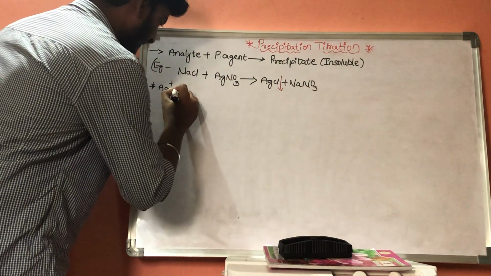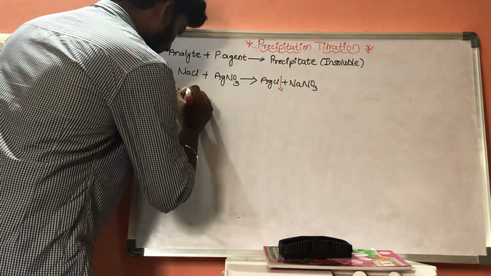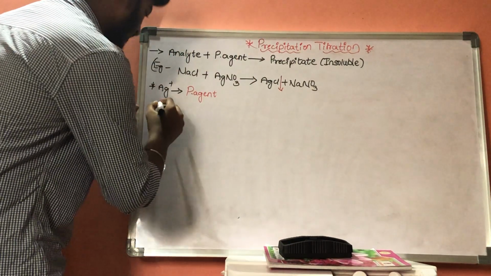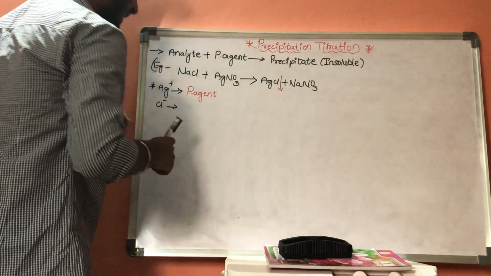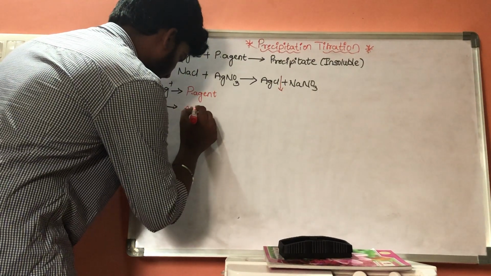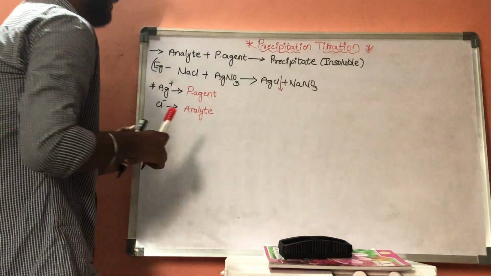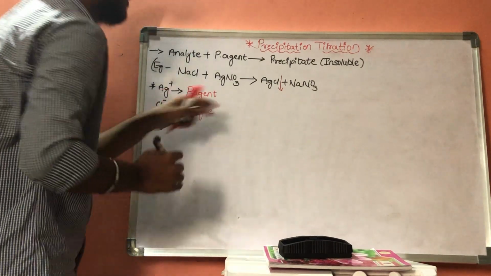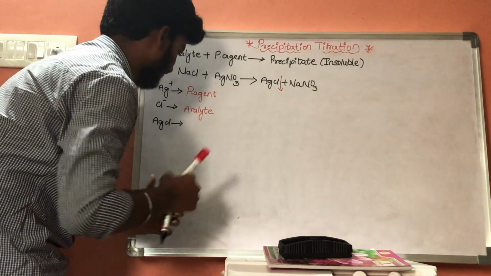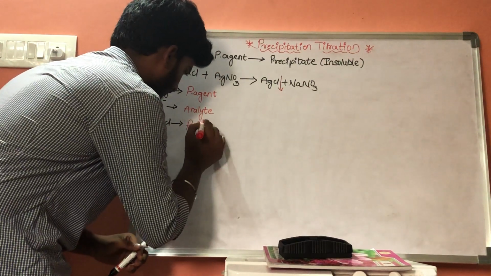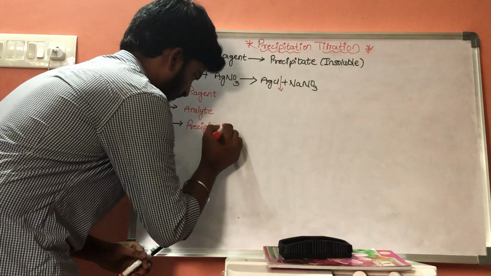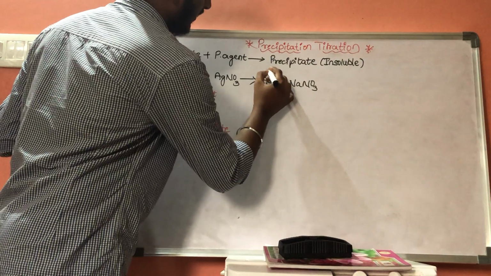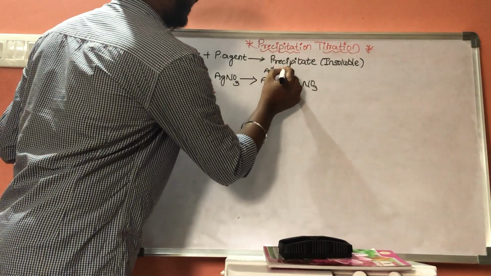Ag plus will act as the precipitating agent and Cl minus will act as the analyte, and this AgCl will be the precipitate. In AgCl we get Ag plus and Cl minus.